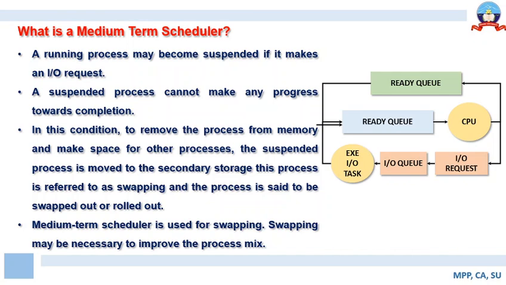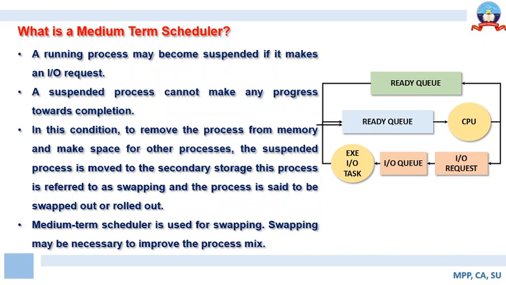Okay, so once the job is selected from the ready queue and assigned the CPU, during the course of execution the job may request an IO device, or the job may be interrupted by some other high priority process. So the job enters into a suspension mode, right? If the job enters into the suspension mode, make it wait in the secondary memory rather than in the main memory, because main memory can be used for some other high priority process.